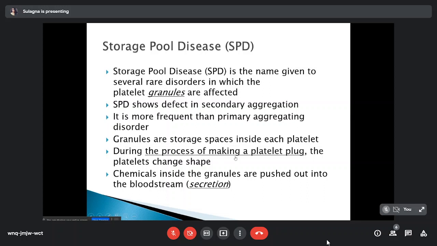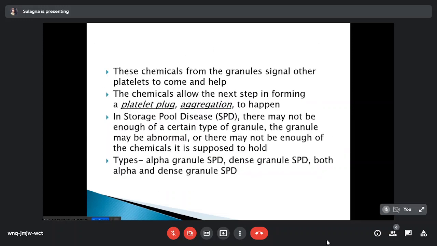During the process of making a platelet plug, the platelet changes its shape, and after the shape change occurs, the chemicals inside the granules are pushed into the bloodstream. This process is known as secretion. So in case of a secondary aggregation disorder, which is known as storage pool disease, the granules cannot empty into the bloodstream, leading to deficient platelet secretion. These chemicals from the granules signal other platelets to come and help. The chemicals allow the next step in forming the platelet plug, and then aggregation happens.